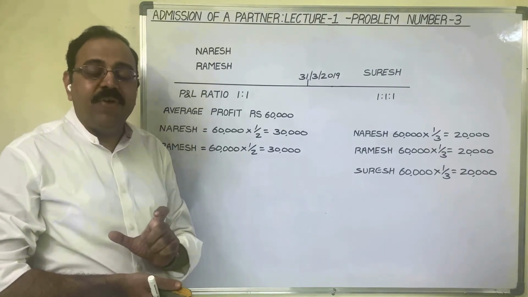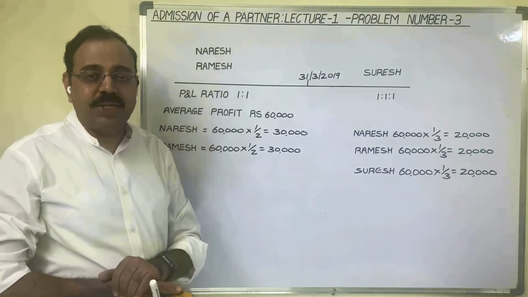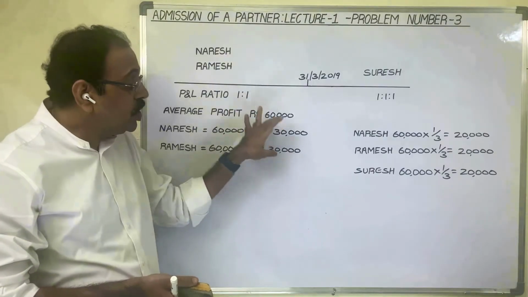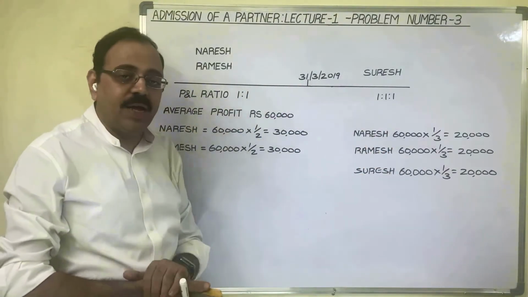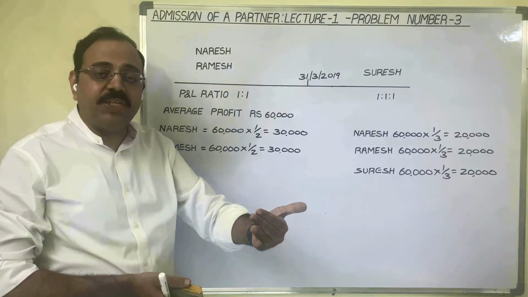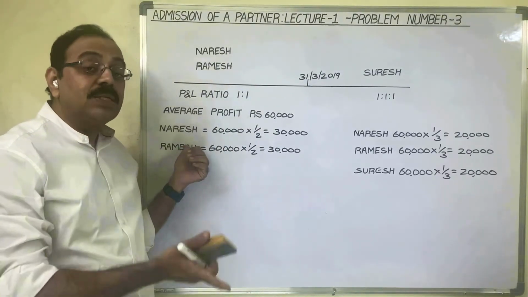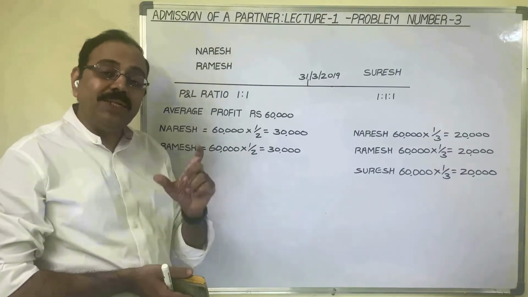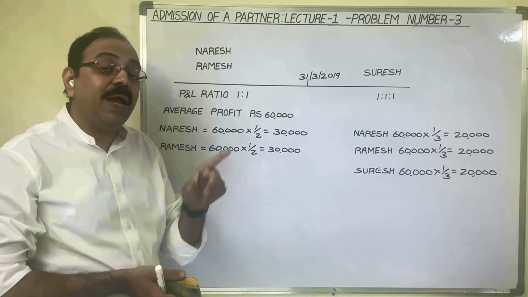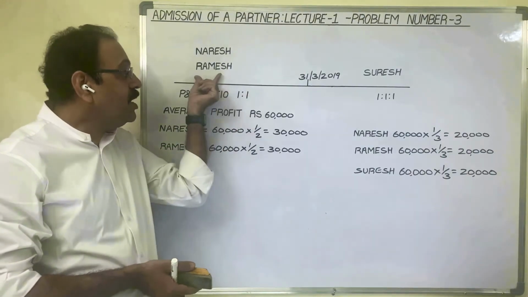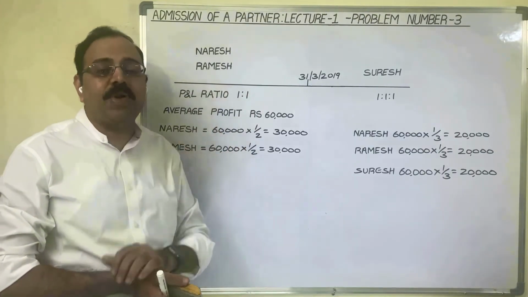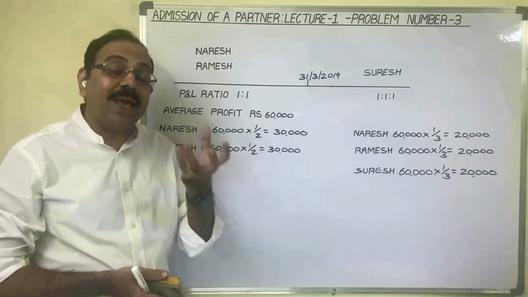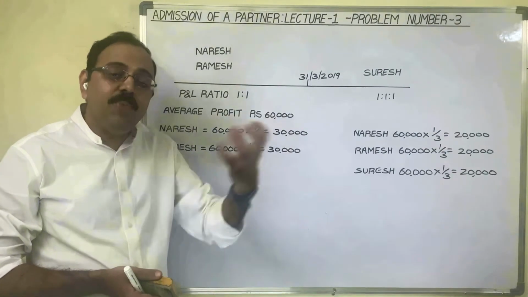So remember, when a new partner is admitted in the partnership business, old partners have to sacrifice some portion of their profits to the new partner. So for this sacrifice, old partners demand some compensation from the new partner. That compensation amount is known as goodwill. Which partnership firm can demand goodwill? If the partnership firm is able to earn super profits, if they have reputation in the market, then they can take some extra amount for goodwill from the new partner.